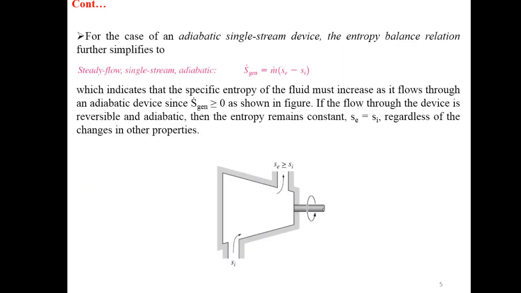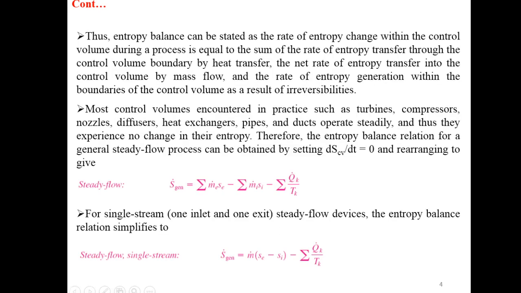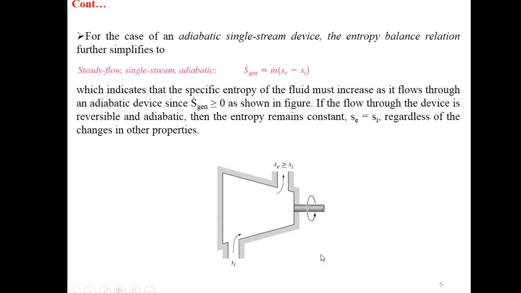For the case of an adiabatic single stream, the entropy balance relation further simplifies. Because in case of adiabatic stream, this quantity will become 0. There is no heat interaction, so this quantity will become 0. So we can say that rate of entropy generation equals mass flow rate times entropy per unit mass leaving the system minus entropy per unit mass entering the system, which indicates that specific entropy of the fluid must increase as it flows through an adiabatic device, since the rate of entropy generation is always greater than or equal to 0.